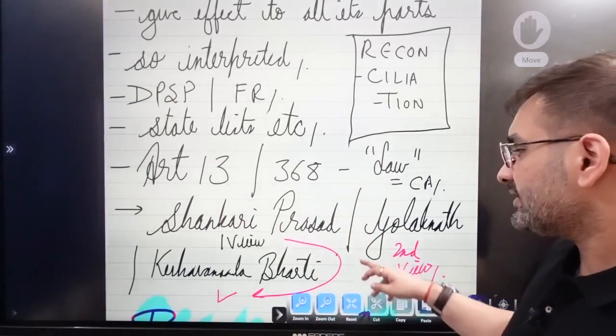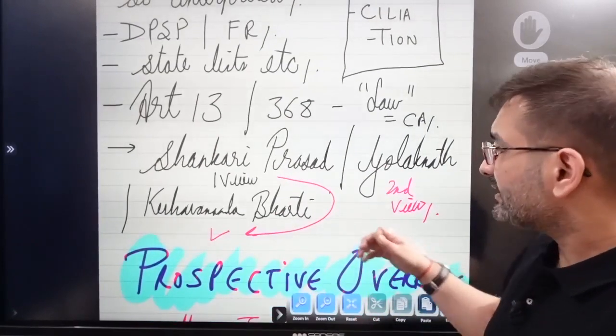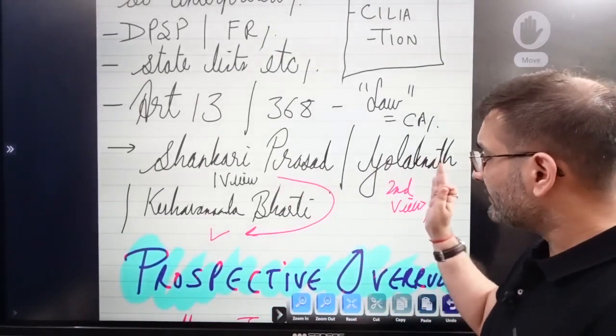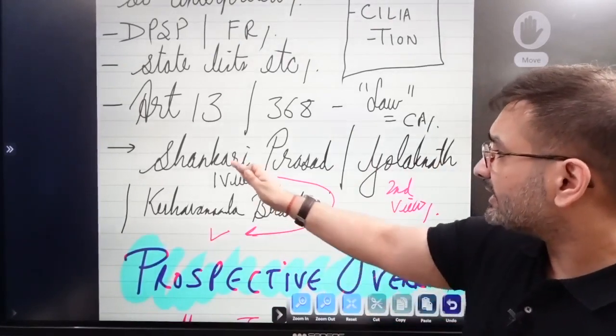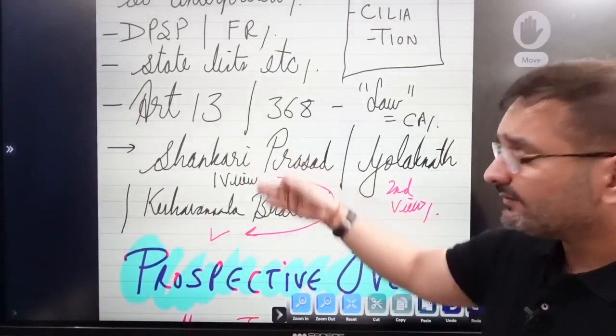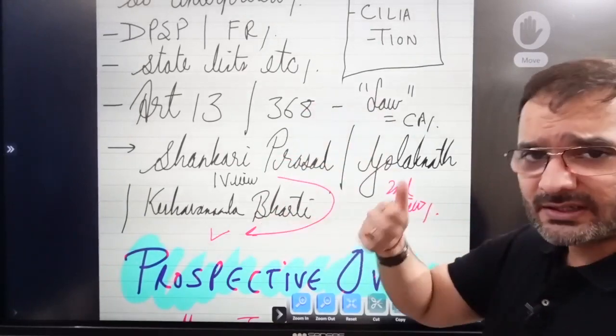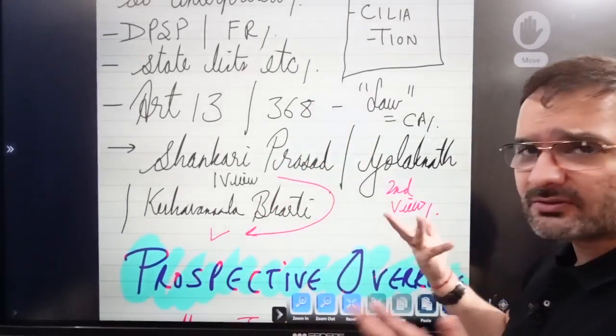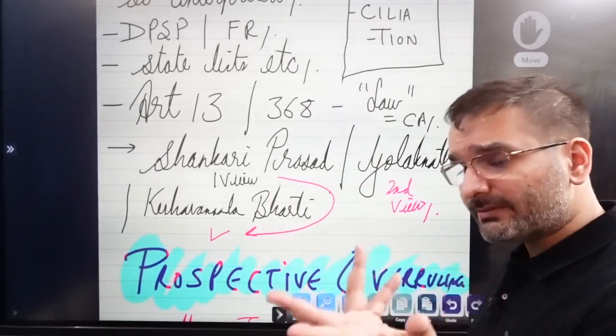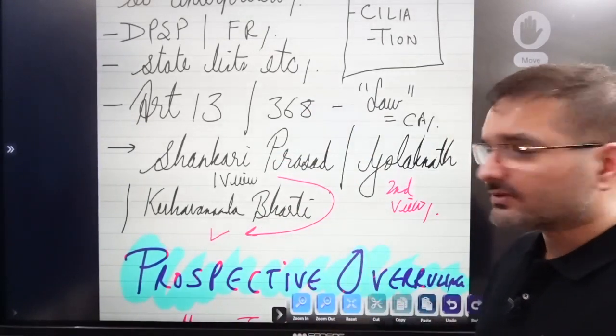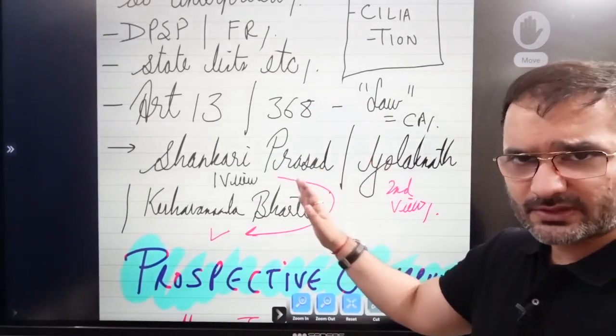All right. Now Shankari Prasad took one view, Golaknath reversed it, and then Keshavanand Bharati took basically the original view. So Shankari Prasad took the view that it is law. Keshavanand Bharati said yes, it is law. Golaknath said no, it is not law. How can they amend fundamental rights? That's what the story is. We're going to come back to this very soon.